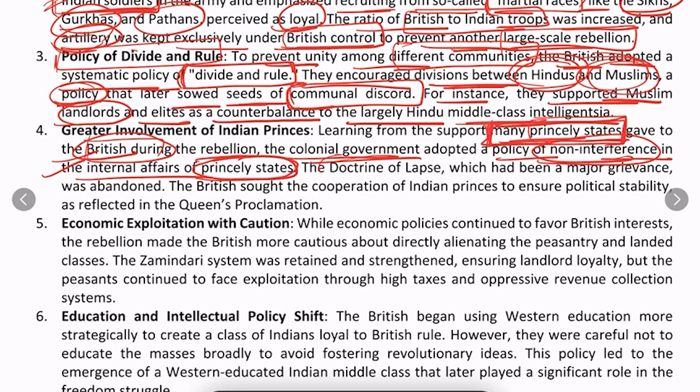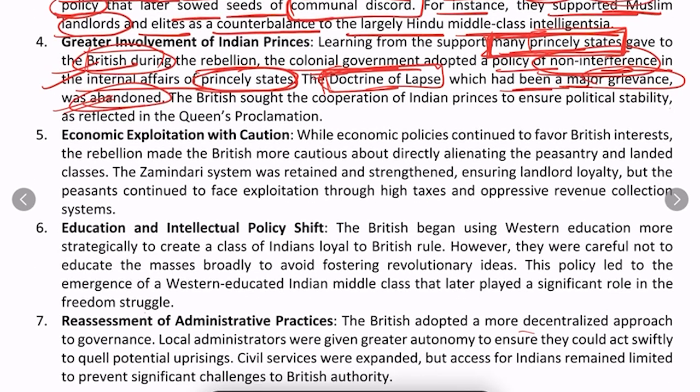The doctrine of lapse, which was used earlier, was a major grievance of the princely states, so that was abandoned. The colonial government abandoned it because they were happy with the princely states supporting them during the rebellion. So they decided that they would not interfere in the internal affairs of the princely states.